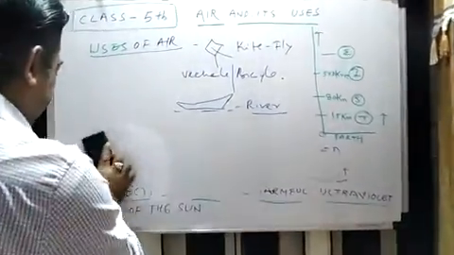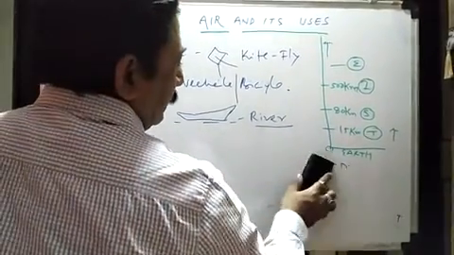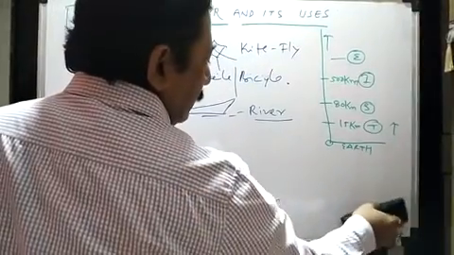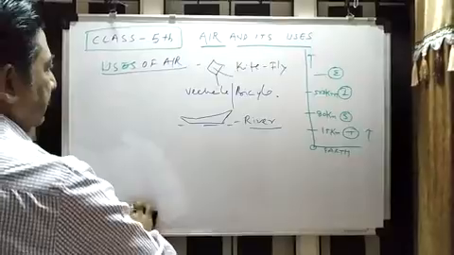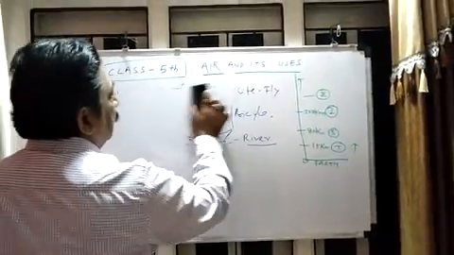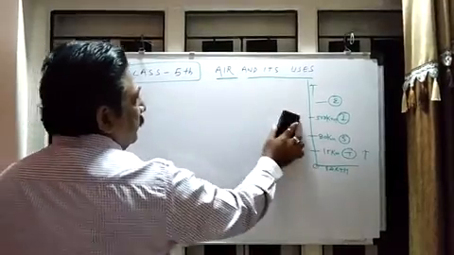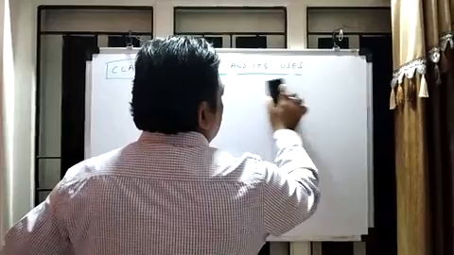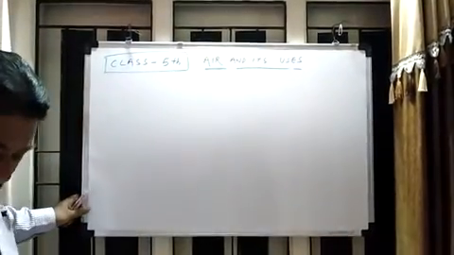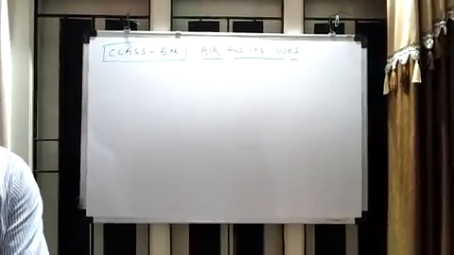Hope you all have written this. This is a very simple and easy chapter. By this you can understand what air is, what the layers of air are, and what the usage of air is. Now this is very important for us to understand: what is composition?